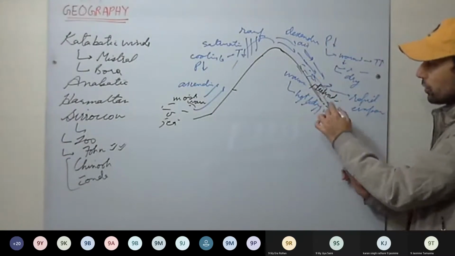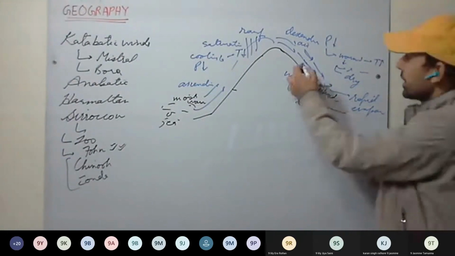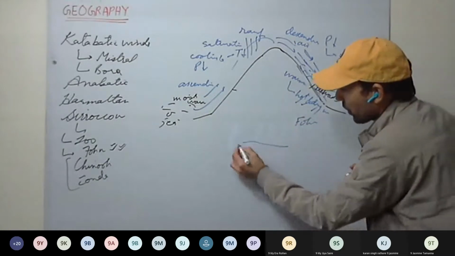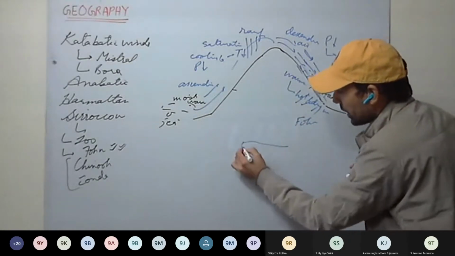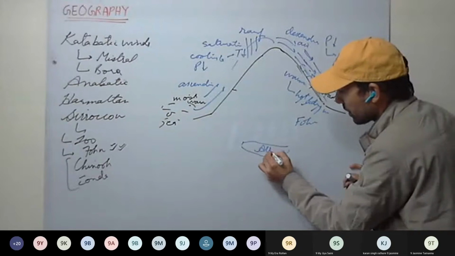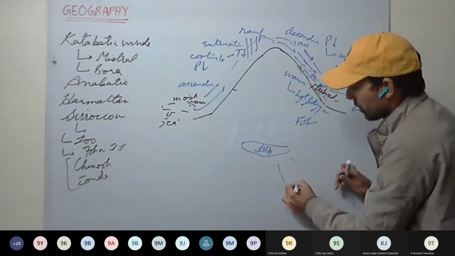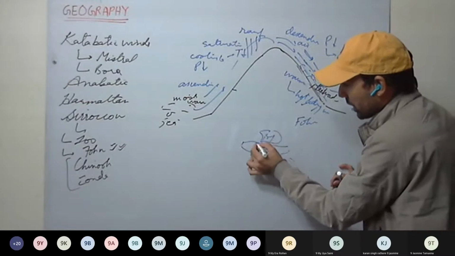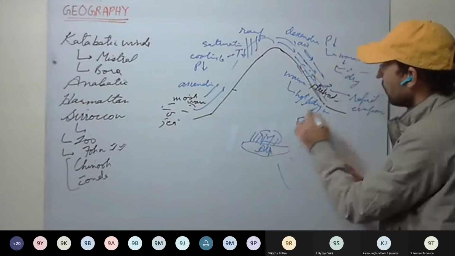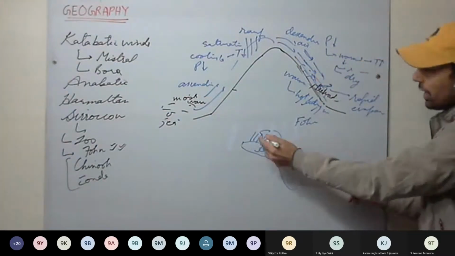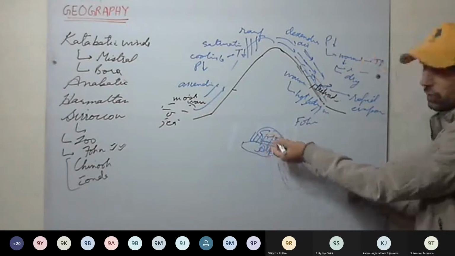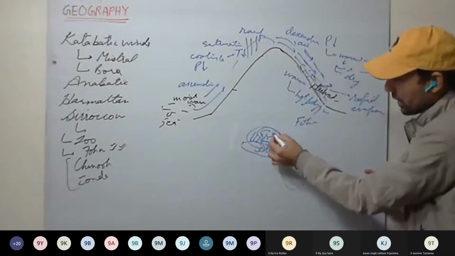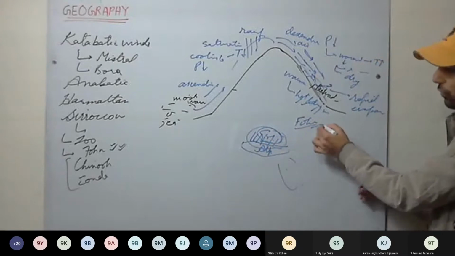Snow will melt down. So these kinds of winds are called foehn winds. Here we have Europe, here we have the Alps, here we have Italy, and here we have Switzerland. So on this side, foehn winds flow in the valleys of the Alps in Switzerland. These winds in the Alps valleys are called foehn winds.